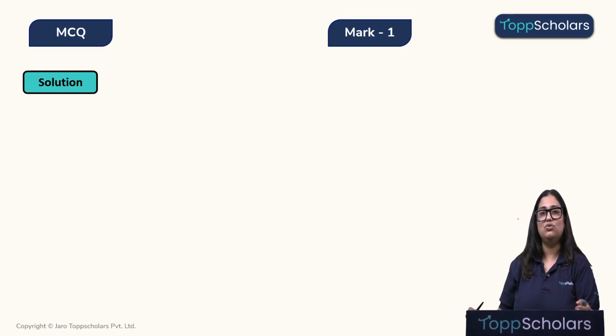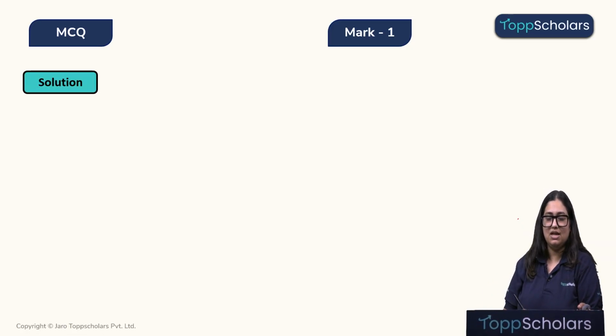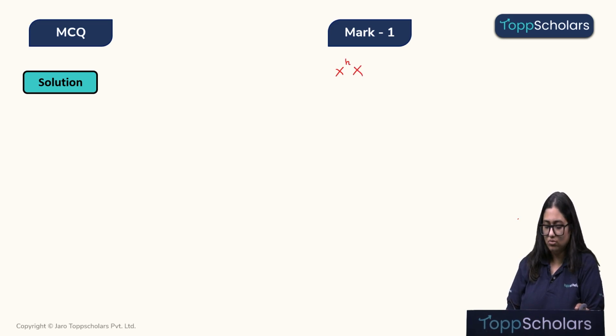Alright, children, let's look at the solution. The question asked over here is that we have a hemophilic carrier female who is marrying a normal male. Alright, and we are supposed to find out what will be the hemophilic conditions in the children. Okay, so now following Mendel's law, we know that when the gametes are formed, only one of the alleles is passed.